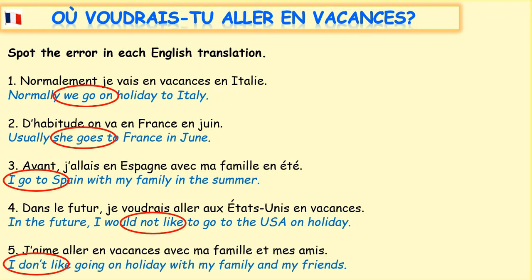So let's just recap those countries. We've got en Italie, to Italy, en France, to France, en Espagne, to Spain, aux États-Unis, to the United States. Can you spot which of those 4 countries mentioned is the plural country? It is aux États-Unis in number 4. And the three remaining countries, en Italie, en France, en Espagne, are all feminine. And that's what the majority of countries are in French. They are feminine. Very, very few are masculine.